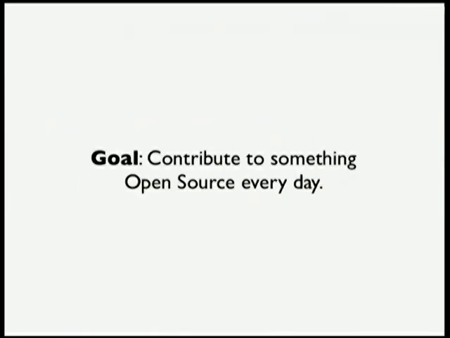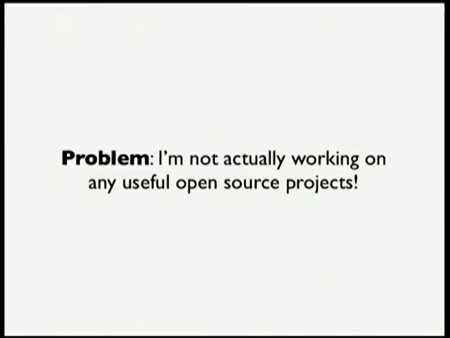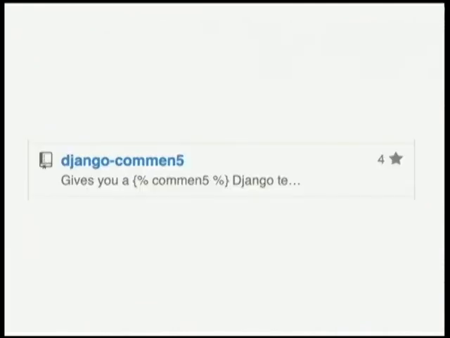So I would kind of like to fix this. I want to be a good community member. So my goal for Julython was to contribute to something open source every single day in July. Okay, cool. Sounds like a nice goal. And a sneak peek at the end of the story here: this is what I accomplished. But there was a problem. I'm not actually doing anything really useful. So I had to stop and think, what am I going to do?